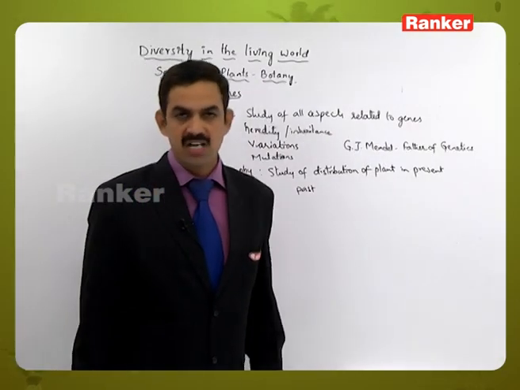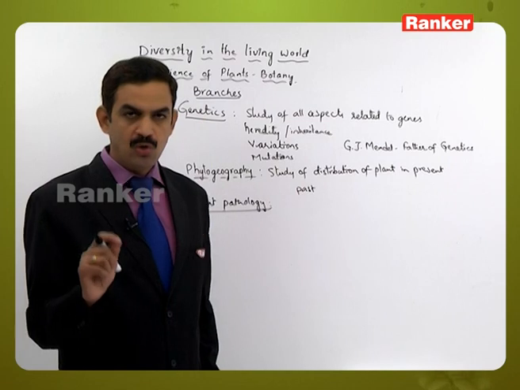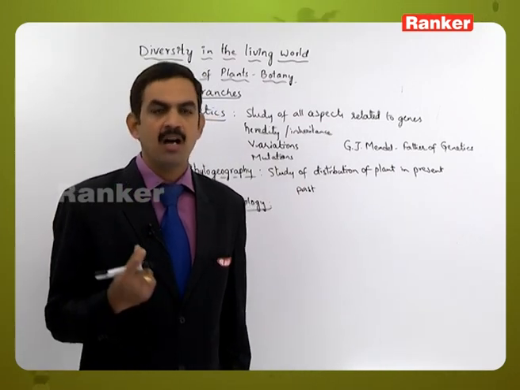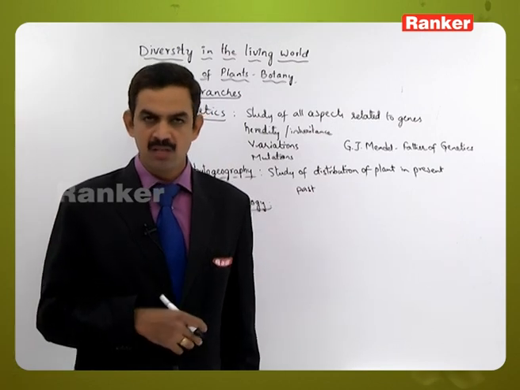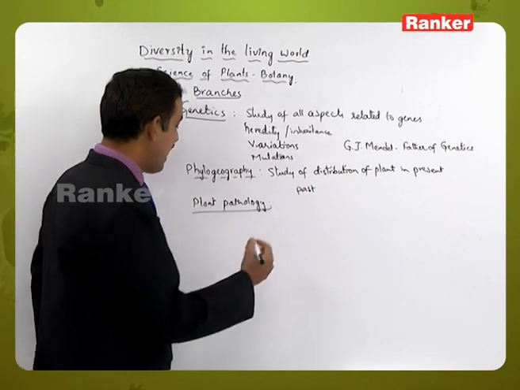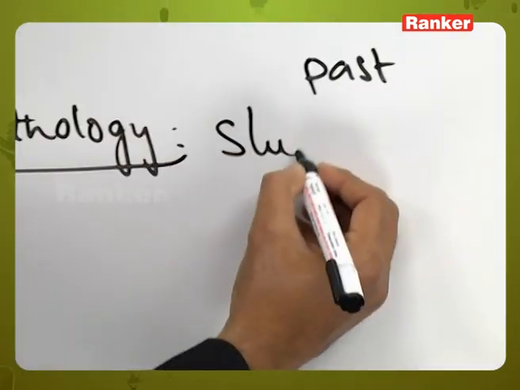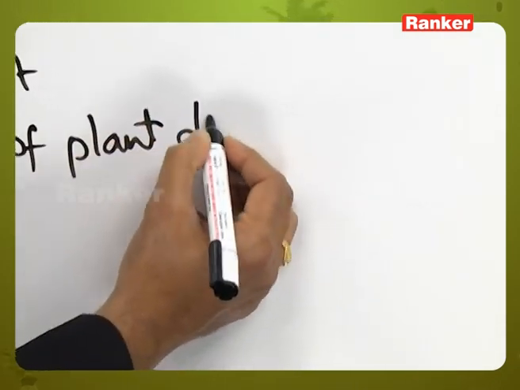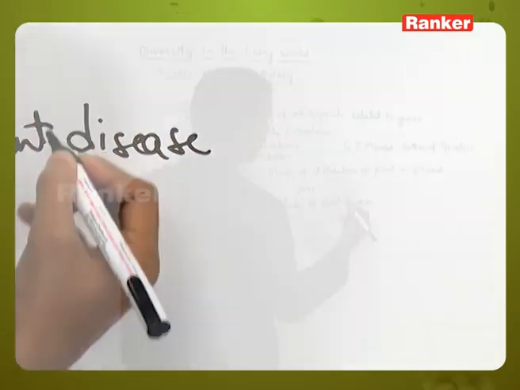Pathology deals with the study of diseases, not only the diseases but also the symptoms and the curative and preventive measures for that disease. So the study of plant diseases is called plant pathology.